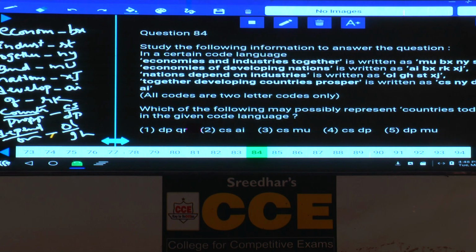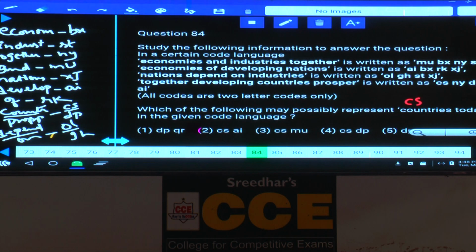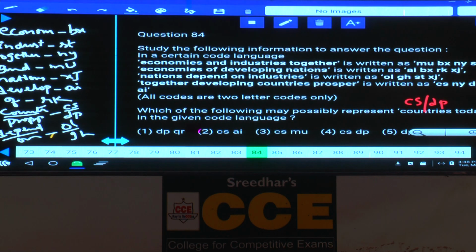Now countries could be CS, DP, and today is what? And today, is there any word called today here? No. Now countries today in the given code language. Now countries, CS or DP, and today? Now countries could be CS or DP. Then what about this today here? Now among the given choices, DP is here, QR is not present, hence it can be your answer.